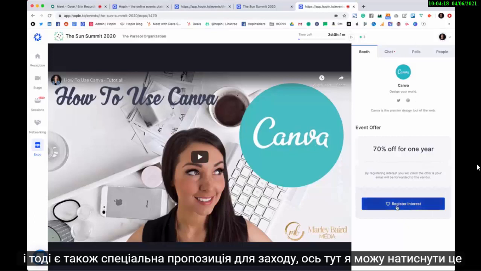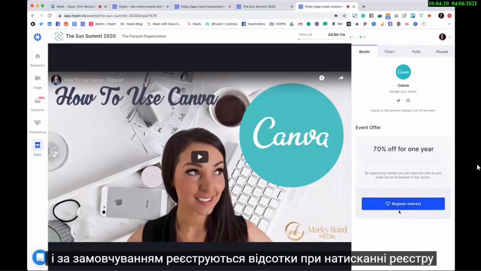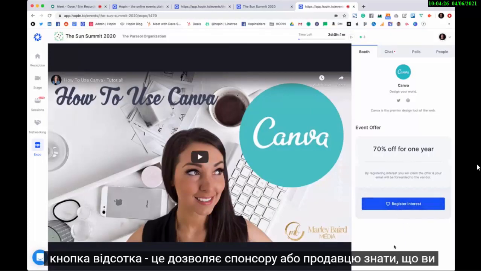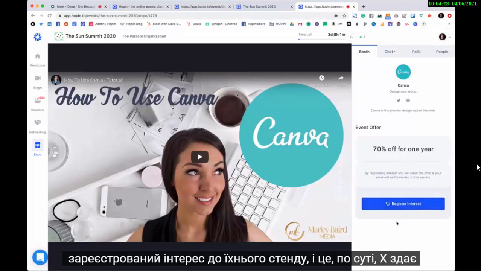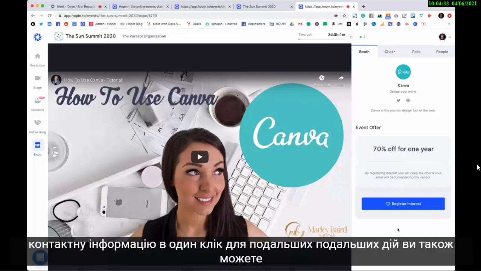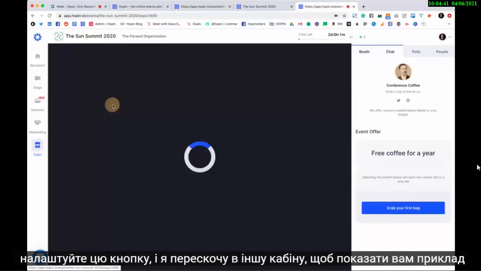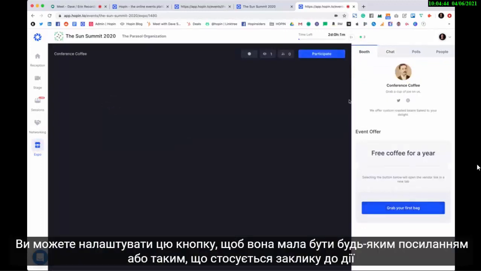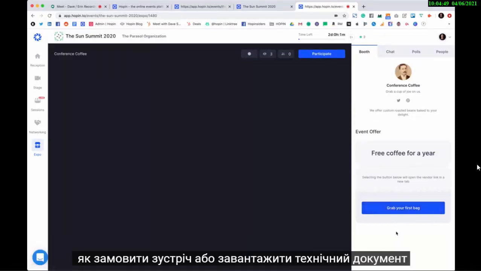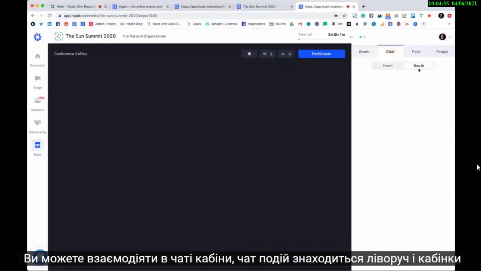Here is where I can click this button, and the default is register interest. When you click the register interest button, it lets the sponsor or the vendor know that you've registered interest in their booth. And it's essentially giving over in one-click contact information for following up later. You can also customize this button, and I'll jump into the other booth to show you an example. You can customize this button to have it be any sort of link or CTA, such as book a meeting or download white paper.